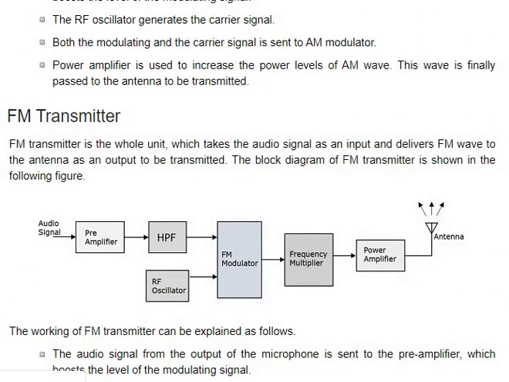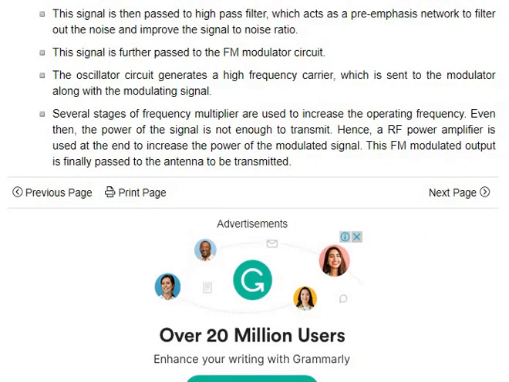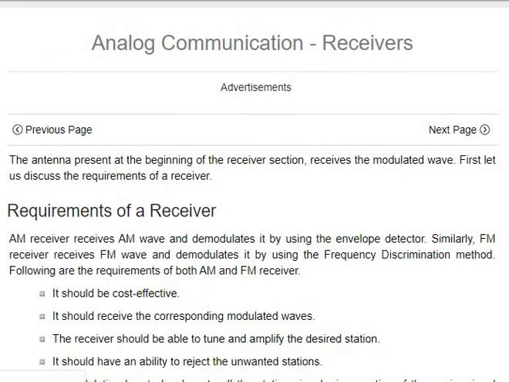The FM transmitter, in which we have an HPF, that is a high pass filter, and an RF oscillator. Same, we know what a high pass filter is. FM modulator, frequency multiplier, and power amplifier. You need to be thorough with the block diagrams. That's it. Nothing more or nothing less than that.